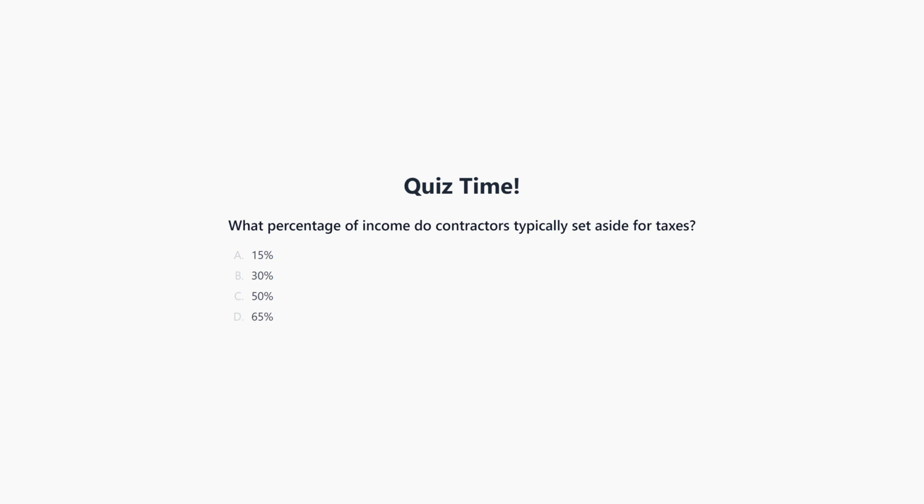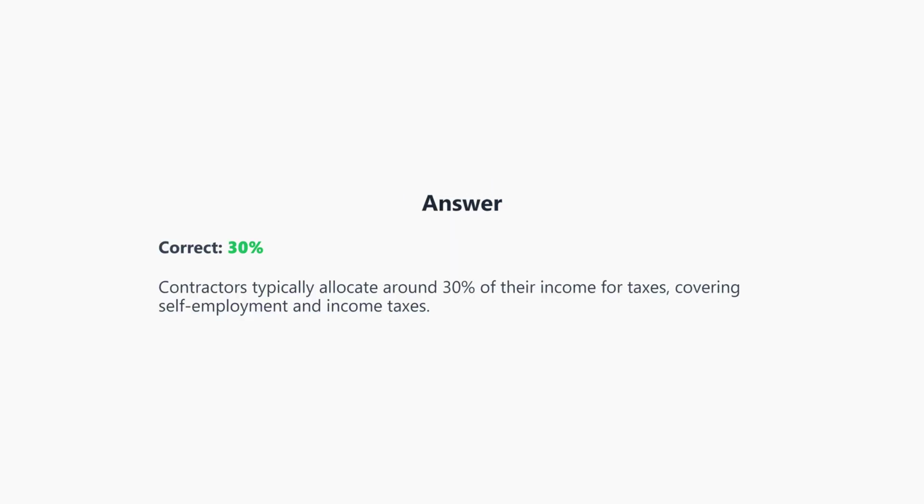Now it's time for a quick quiz. What percentage of income do contractors typically set aside for taxes? Is it 15%, 30%, 50%, or 65%? You may pause the video now to think about the answer, and we'll discuss it in the next section of the video. The correct answer is 30%.